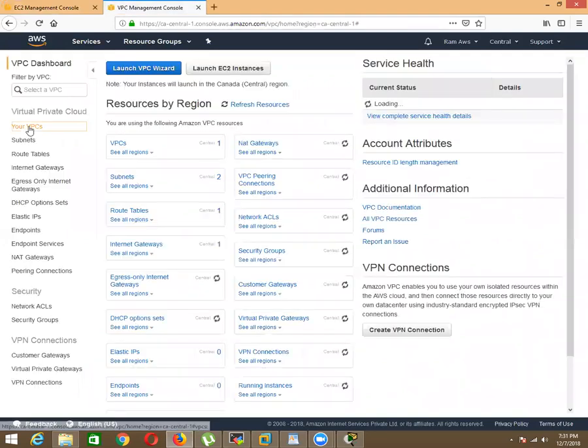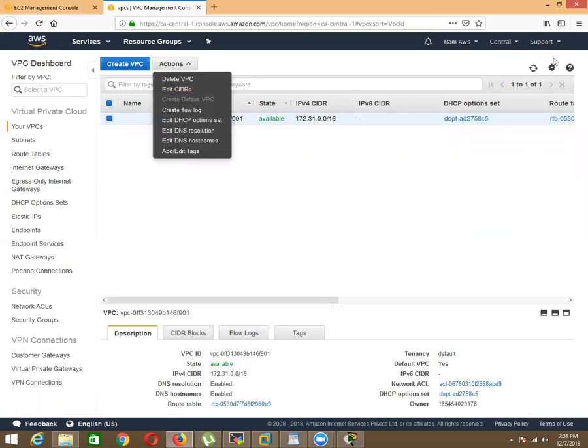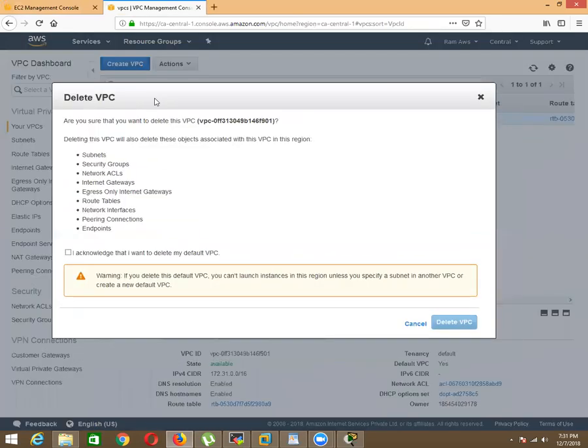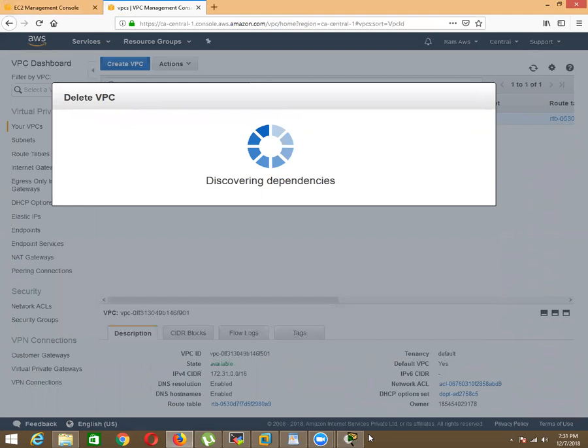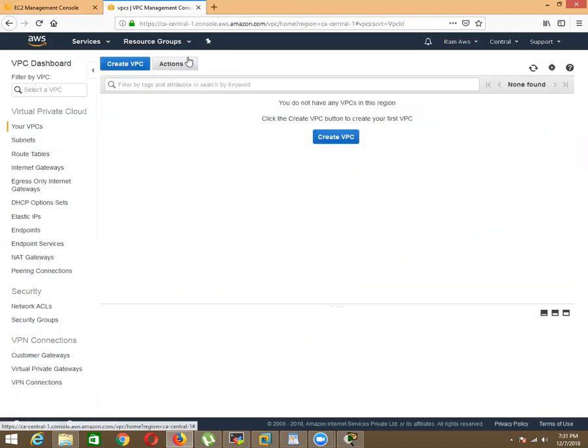Okay, so I have a default VPC here, and this is the default VPC that is running in this particular region. We have an option to delete a default VPC. Let me delete the default VPC. So now the default VPC is deleted.